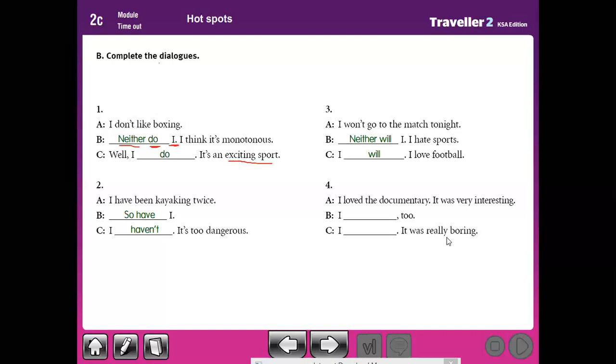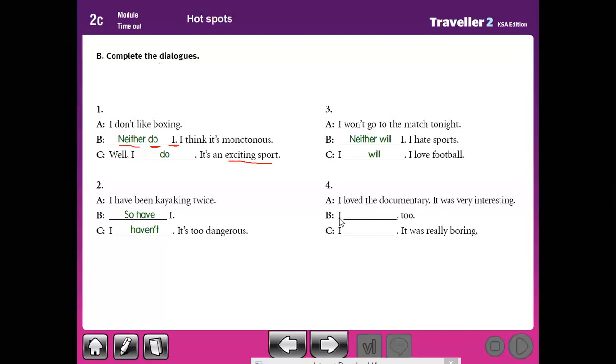Number four. I loved the documentary. It was very interesting. Yes, too at the end of the sentence. So you should use I. Is this sentence negative or affirmative? Yes, affirmative. So we use so plus affirmative auxiliary verb plus subject. But here he begins with the subject.